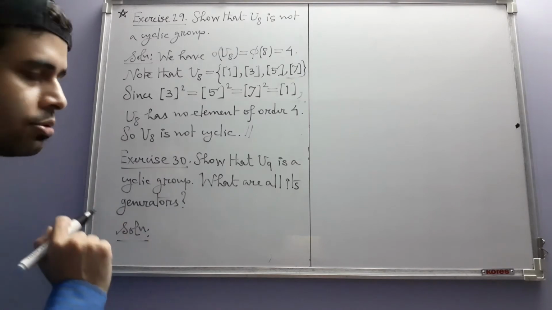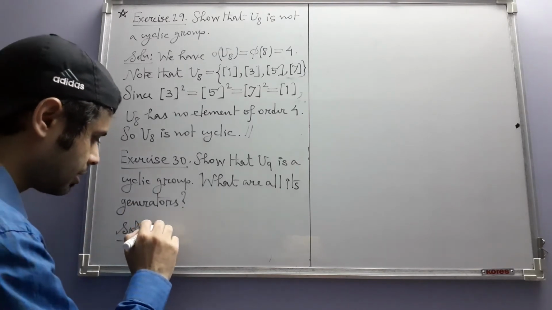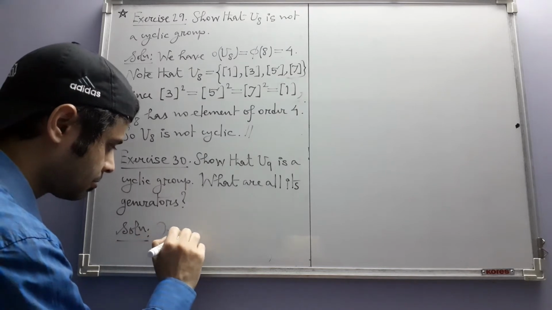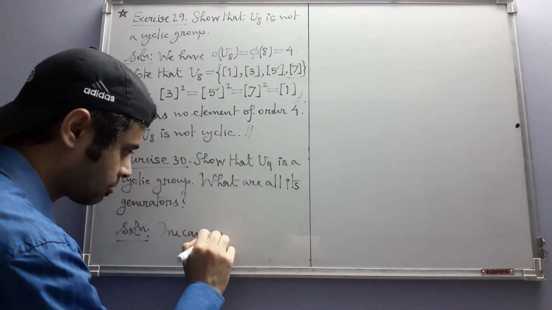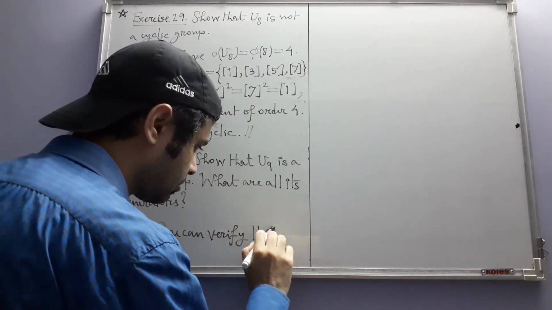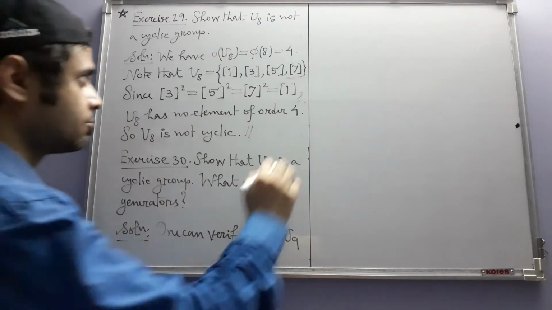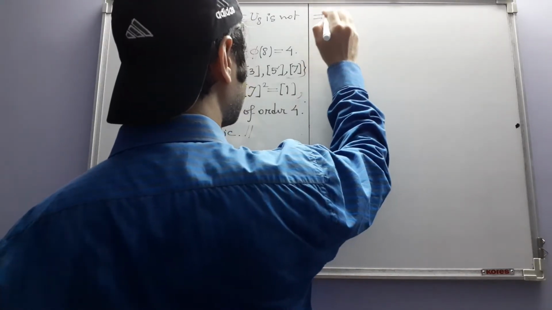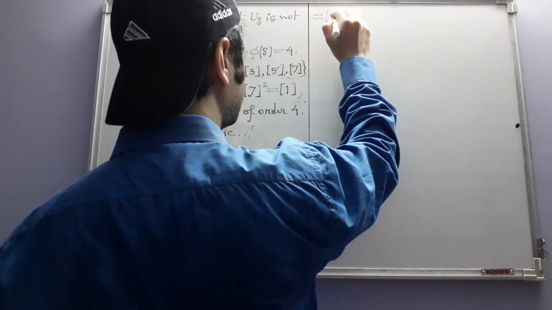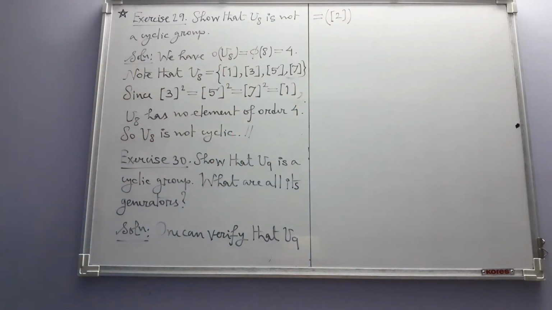It's up to you to show that the element is actually a generator. One can verify that U9 is equal to the cyclic subgroup generated by the congruence class 2 modulo 9.